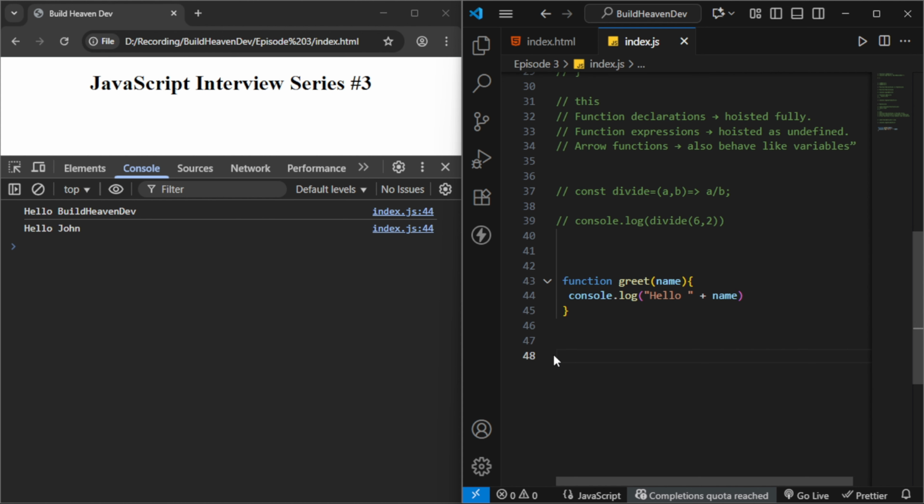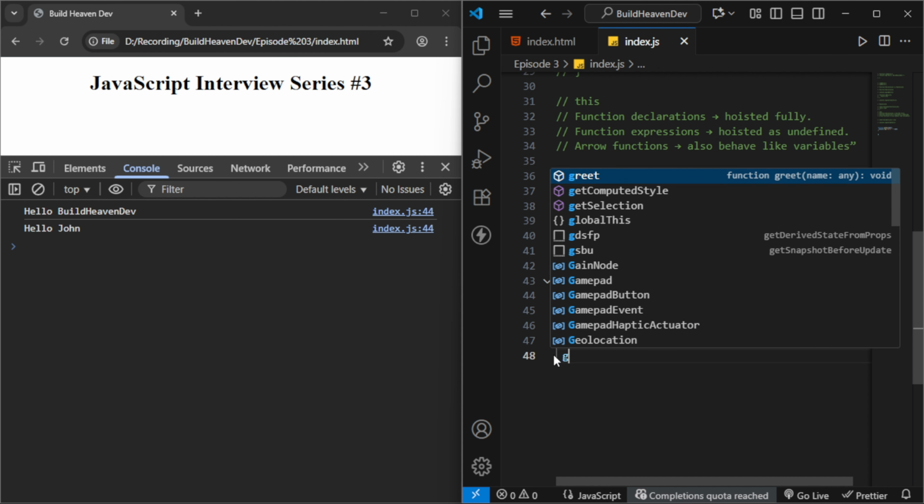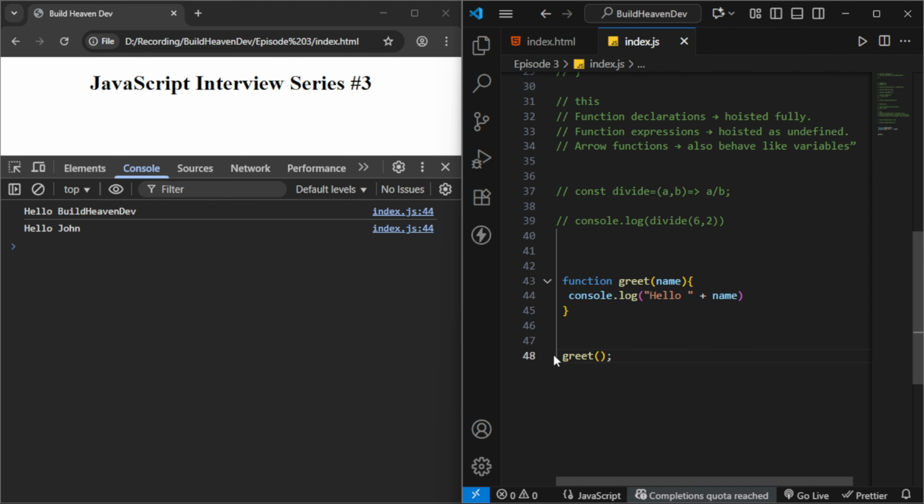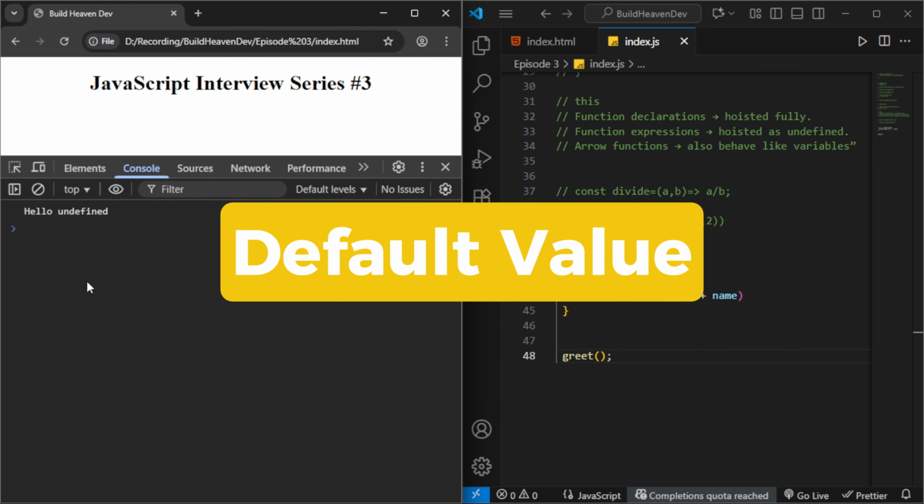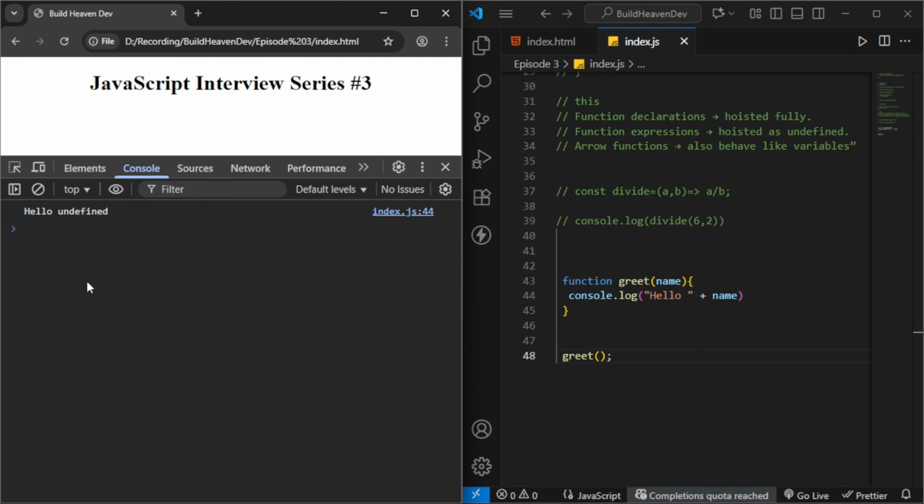So what happens if you forgot to pass the name? It will show undefined, right? So here default values come into the picture. What is a default value? As the name suggests, when we do not pass anything, there should be something by default. If I forgot, for example, it should not print undefined. So for that, what we have to do is